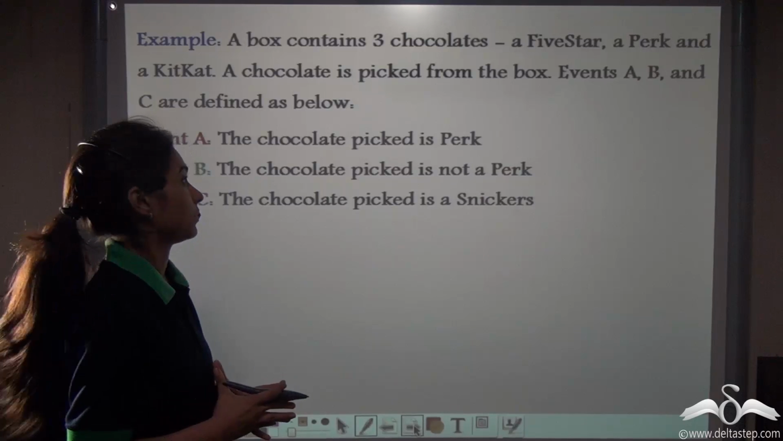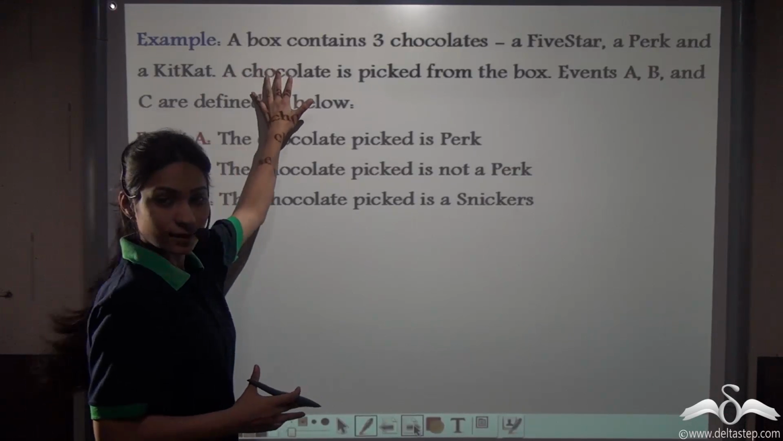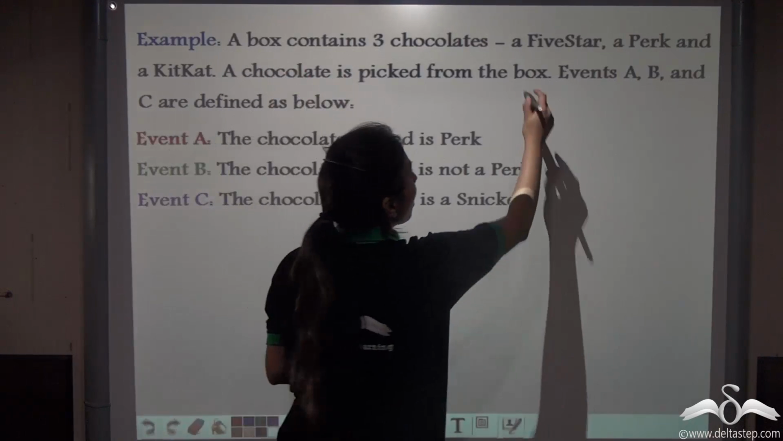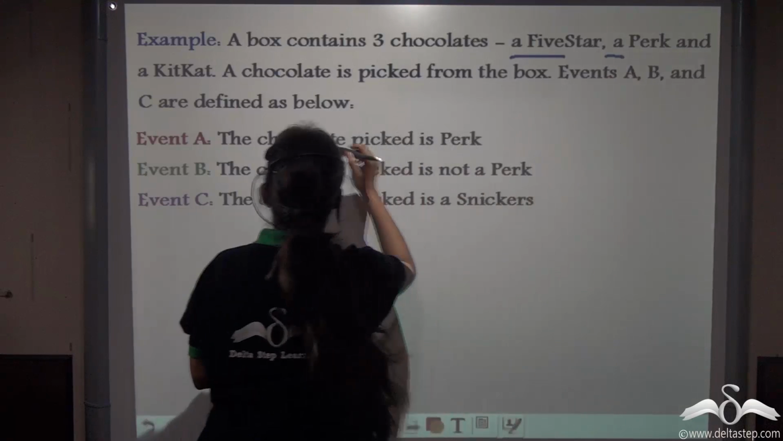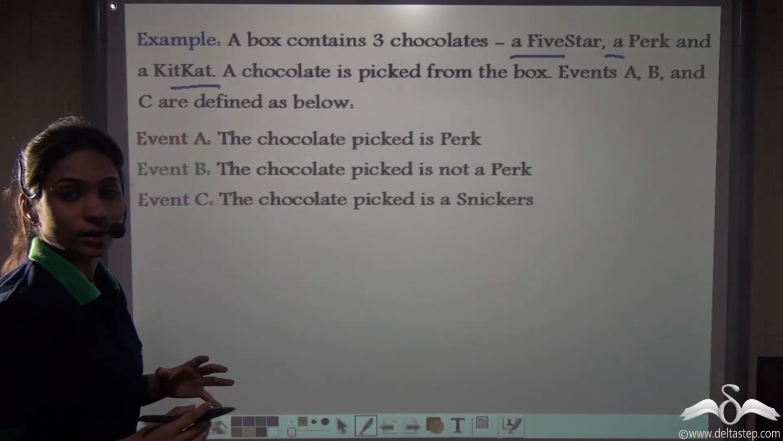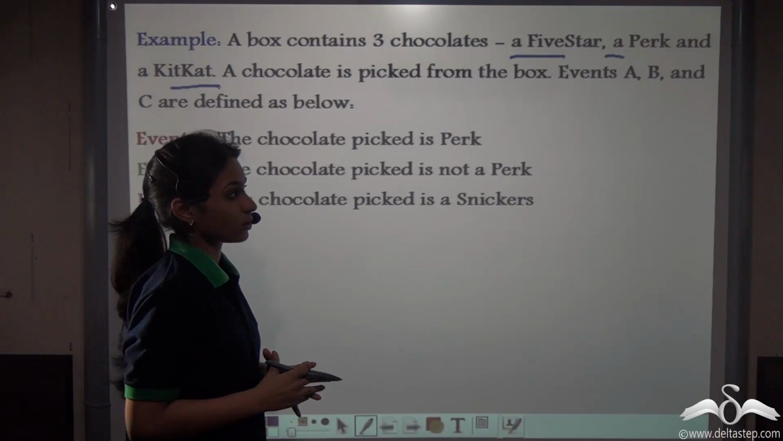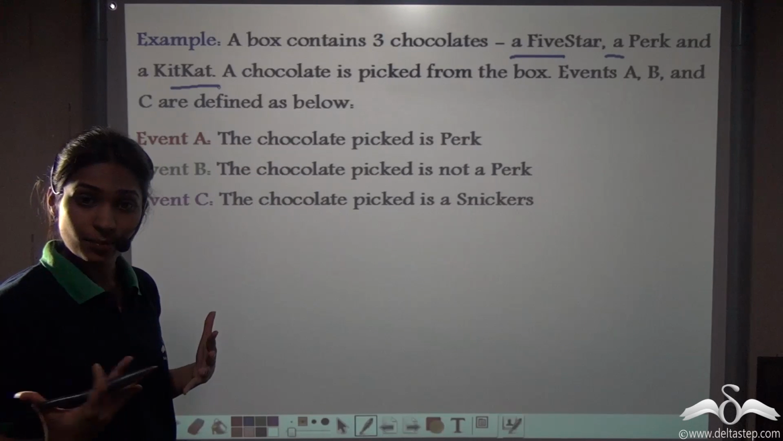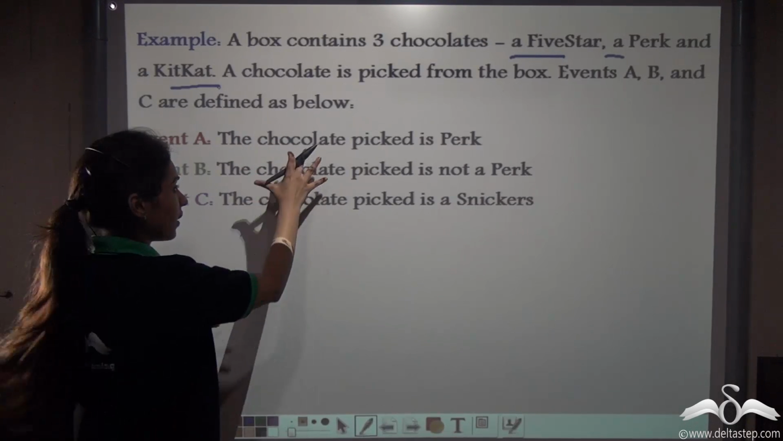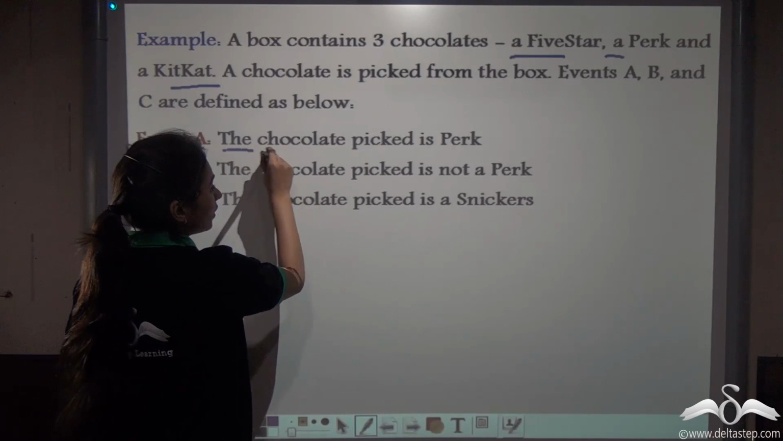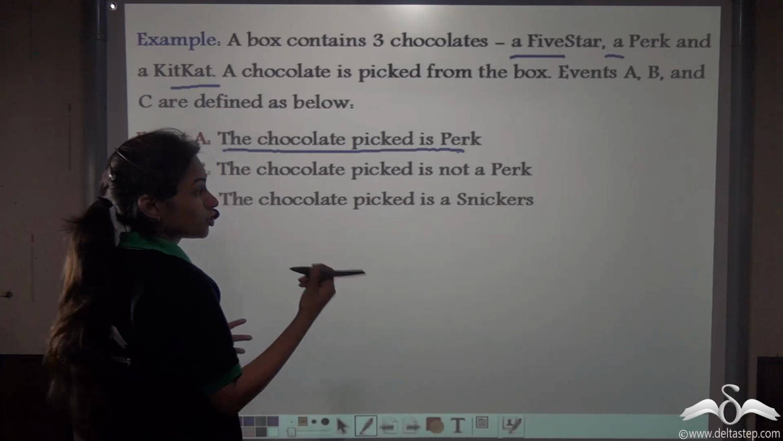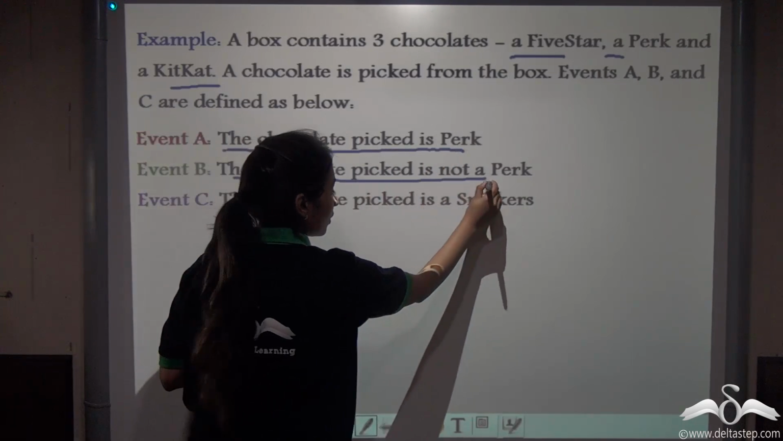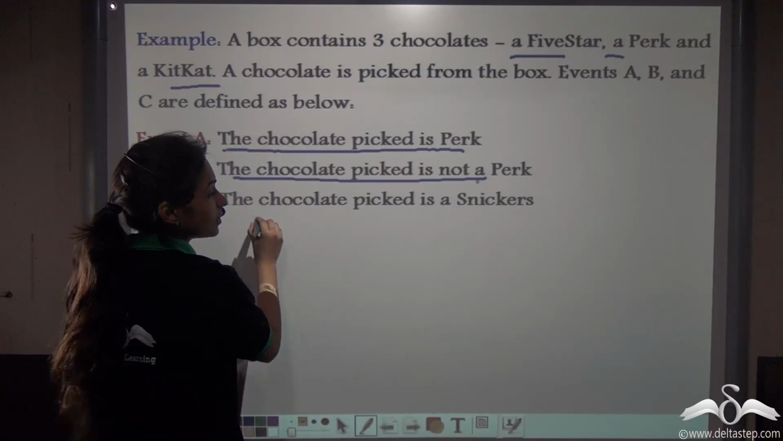Now let's take an example. We have a box here that contains 3 chocolates: a 5-star, a Perk and a Kit Kat. One chocolate has to be picked randomly from the box. Now we have taken 3 events here. There can be n number of events, but we have taken 3 events here. The chocolate picked is a Perk, the chocolate picked is not a Perk, and the chocolate picked is a Snickers.